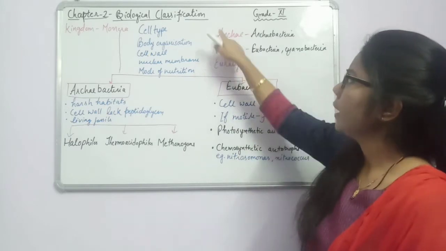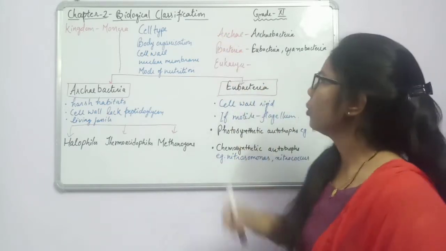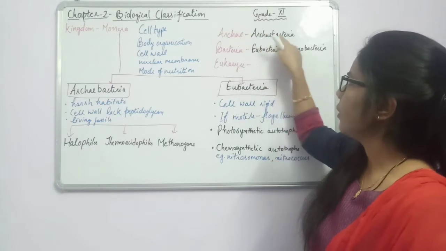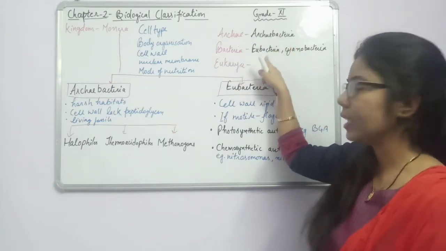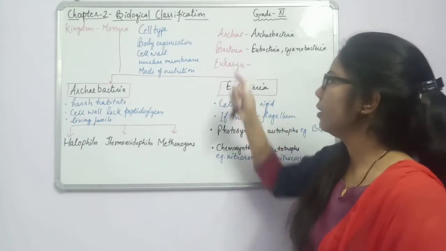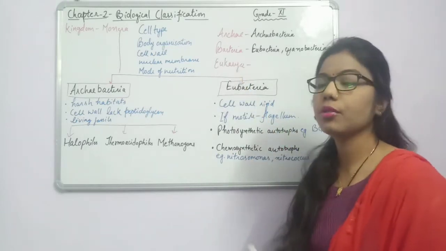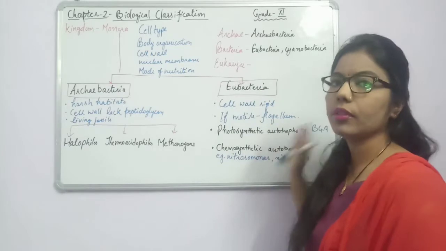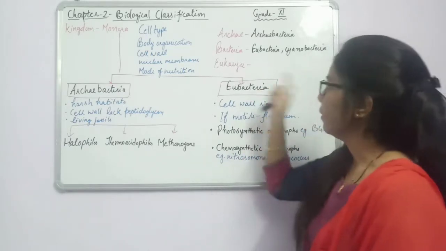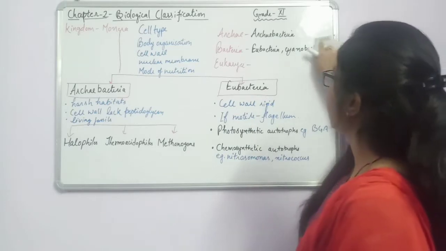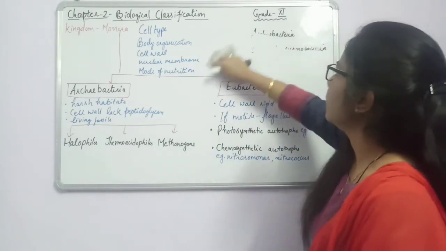So he divided Monera again into 2 domains. In archaea we will study the kingdom Archaebacteria. In bacteria we will study Eubacteria as well as Cyanobacteria, and the third domain is Eukarya, in which we will study the rest of the kingdoms, for example Protista, Fungi, Plantae, Animalia. So up to here we start the first kingdom, that is Monera.